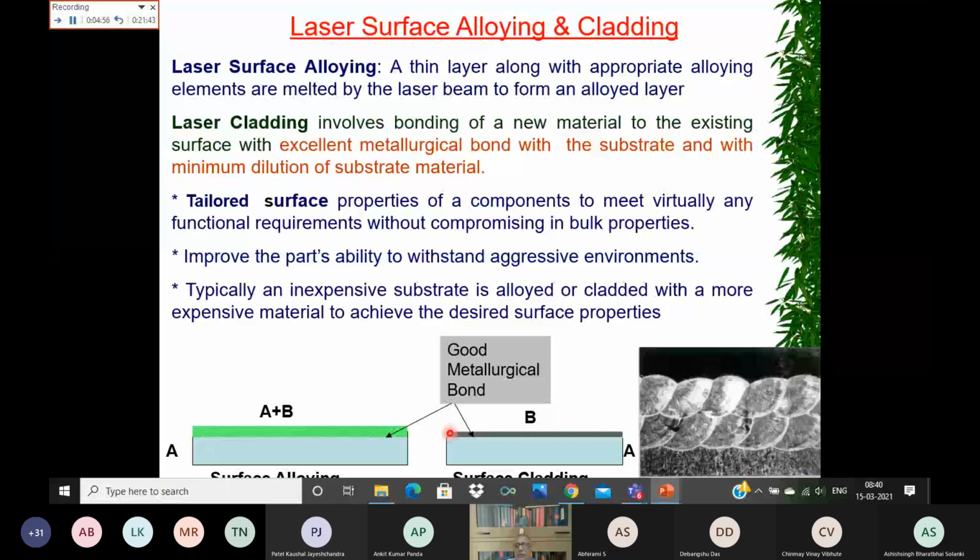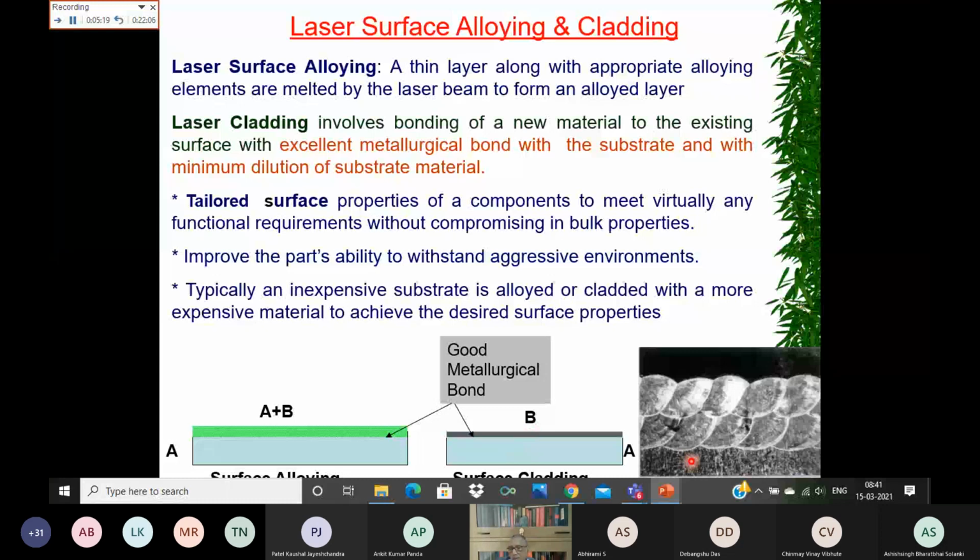It has cobalt and tungsten, and some amount of chromium. So this has high temperature wear resistance as well as better corrosion resistance. It will give you very high temperature strength as well as protection against wear and corrosion.